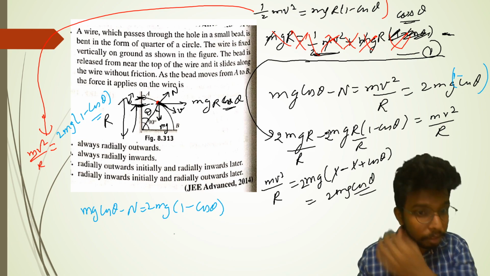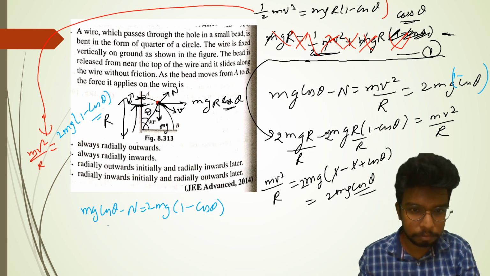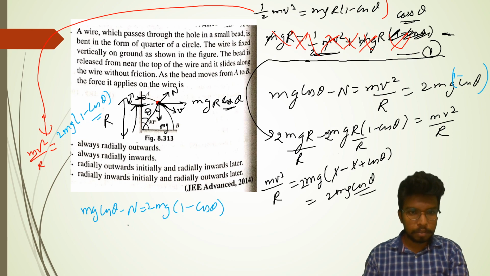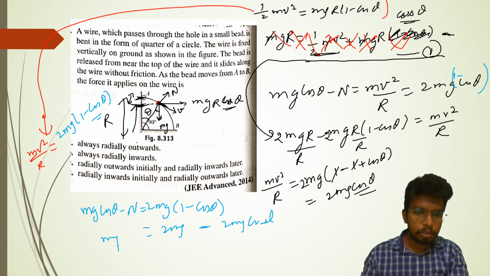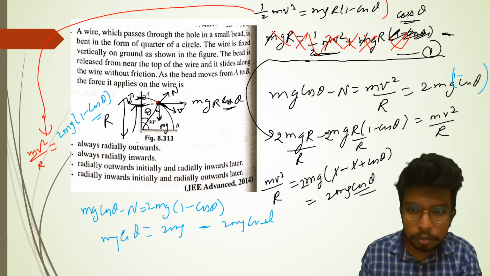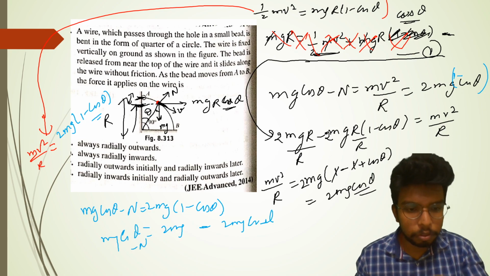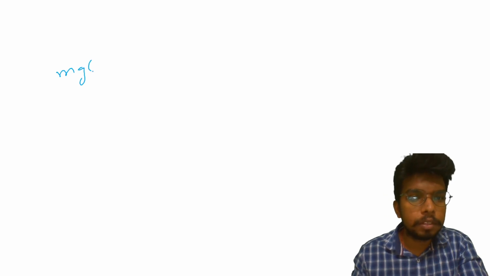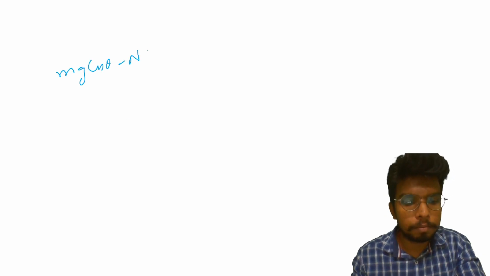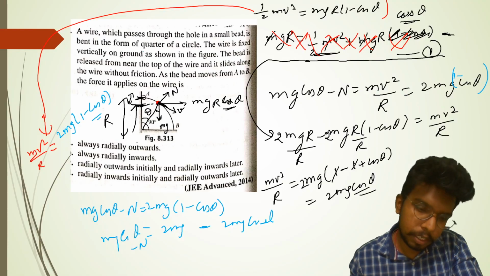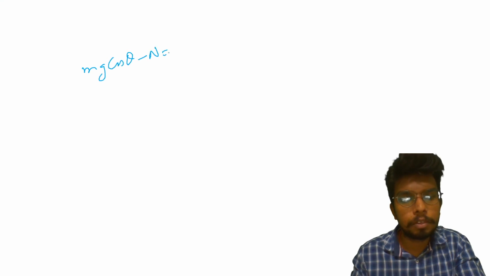From here, we have mg cos theta minus n should be equal to 2 mg minus 2 mg cos theta.